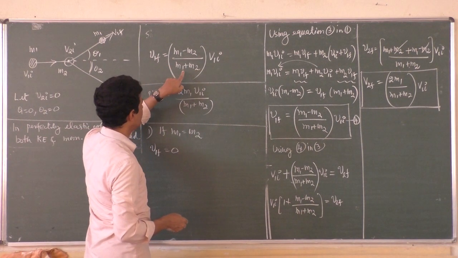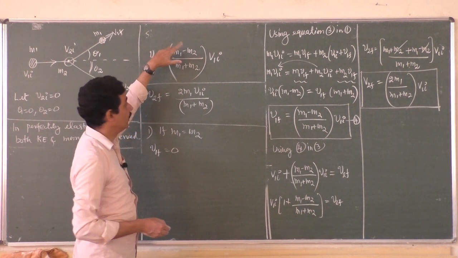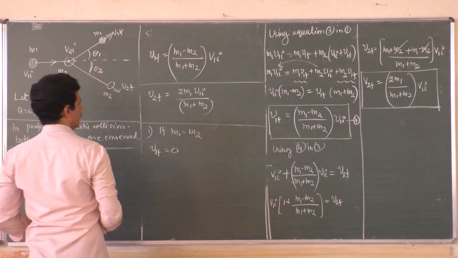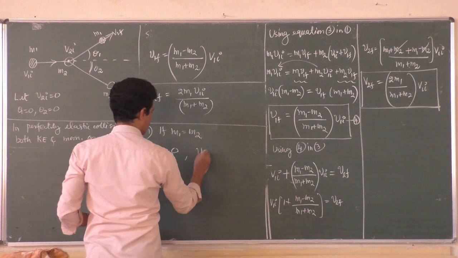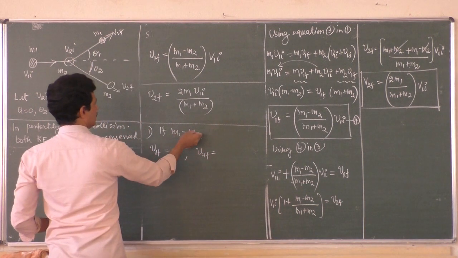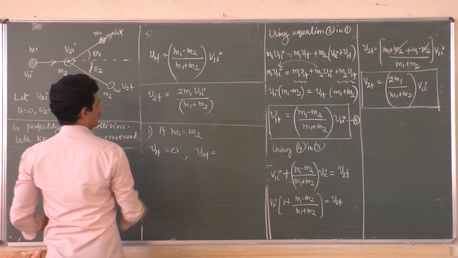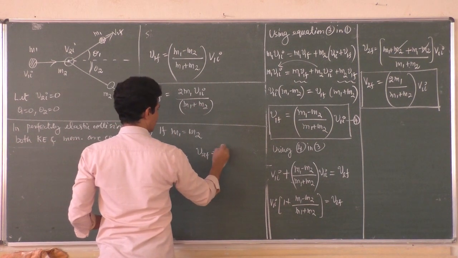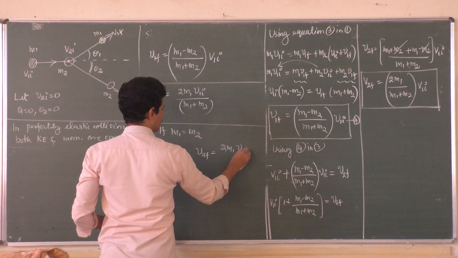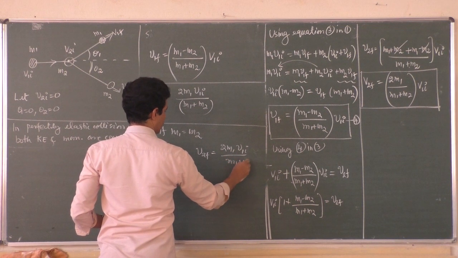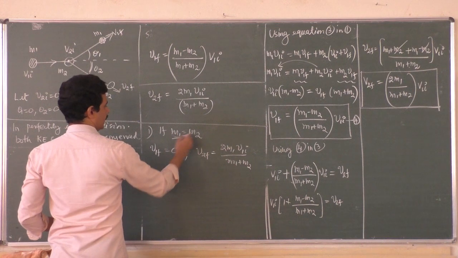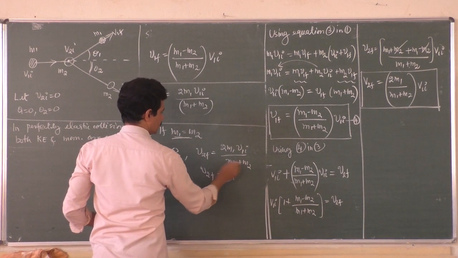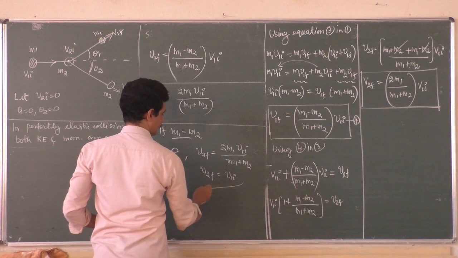If m1 is equal to m2, take both as m1. The numerator is 2m1, and m1 plus m1 is 2m1, so it cancels, and v2f is equal to v1i.